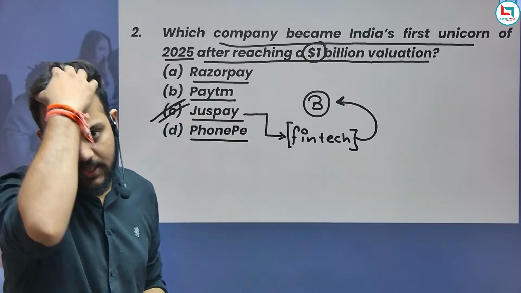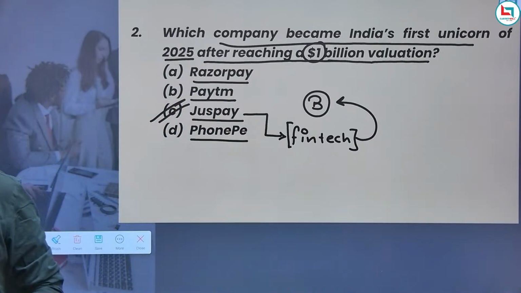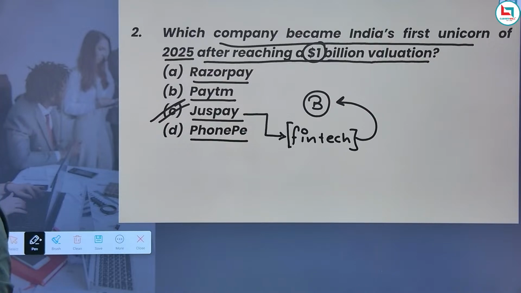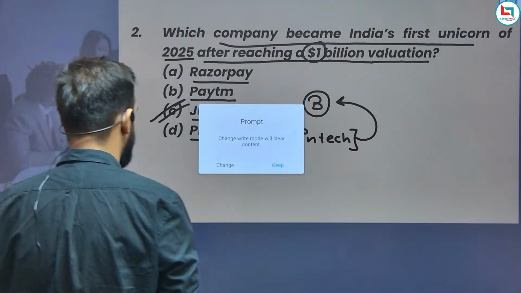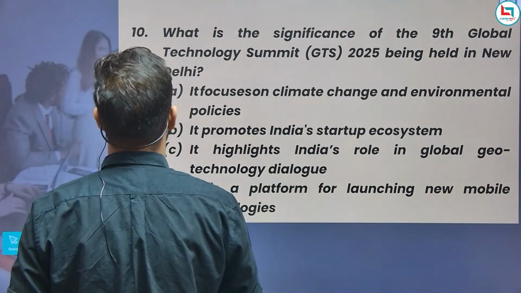Okay, so these are the things that we people need to understand. Now, guys, as you all know, a unicorn is a privately held startup valued at $1 billion or more. Remember, its valuation should be $1 billion or more.